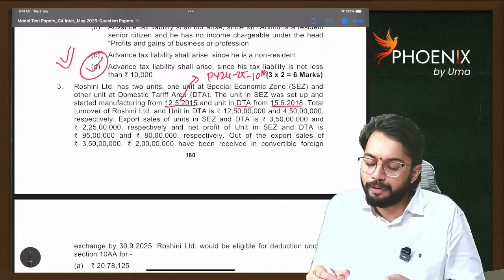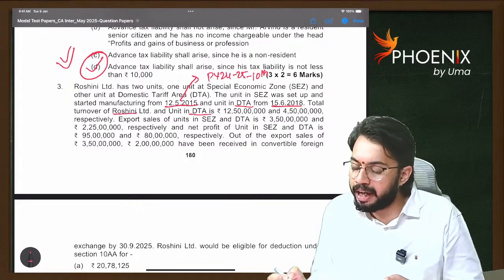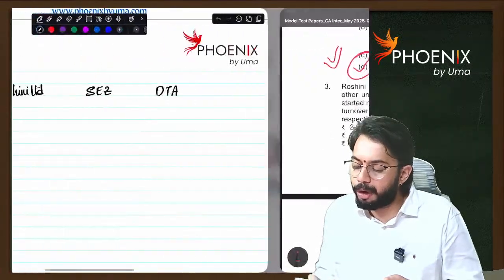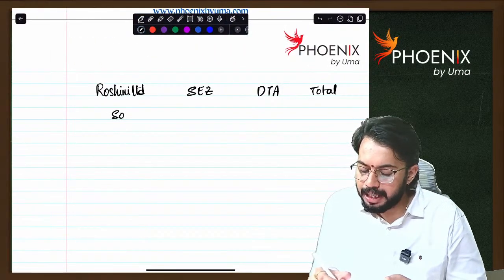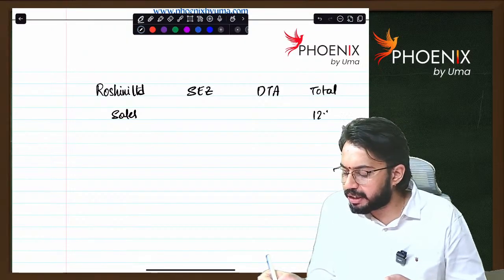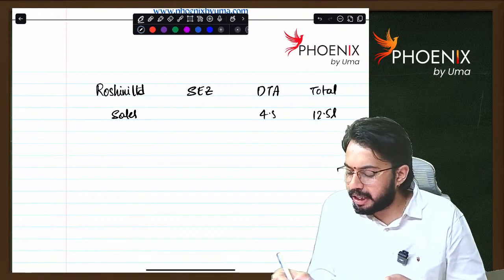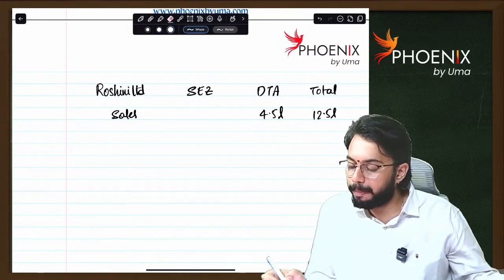Total turnover of Roshni Limited and unit in DTA is 12.5 crores, 4.5 crores. So how much is total turnover? Sales. Total turnover is 12.5 crores. Domestic tariff area turnover is 4.5 crores.